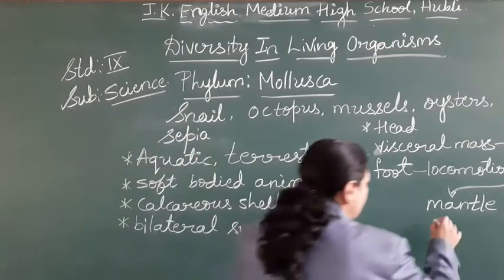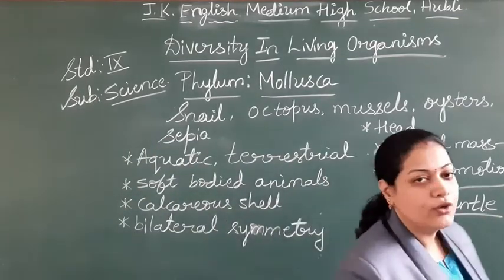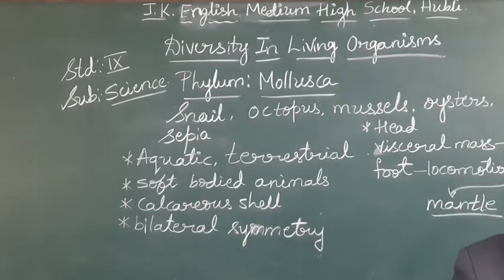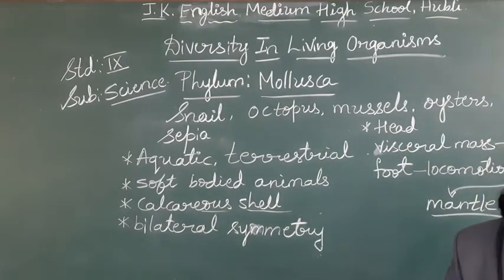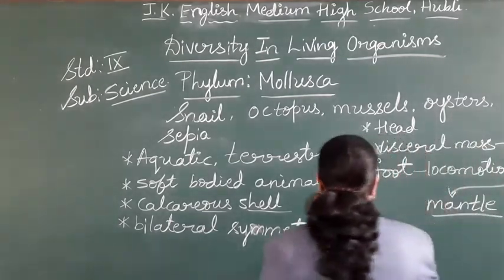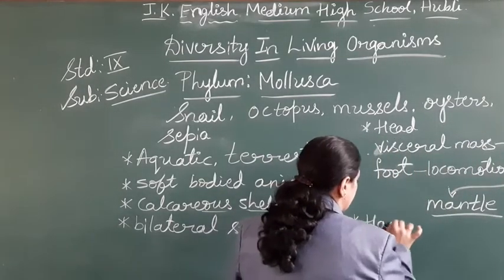That is called the mantle. You are not supposed to call it skin. It is still under the path of evolution. The body is filled with the hemocoel.